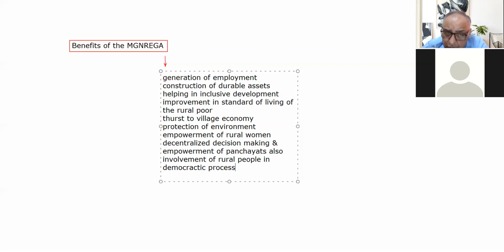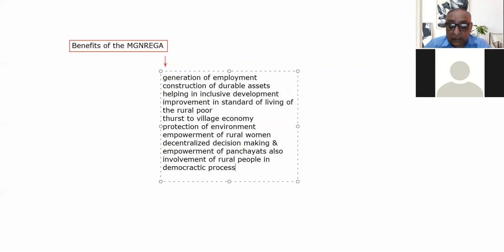So this leads to the involvement of the rural people in the democratic process, or at least the awareness of the democracy among the rural people. So it has a benefit in that way also.